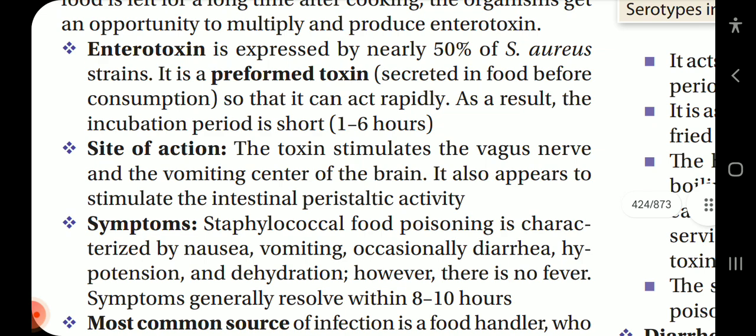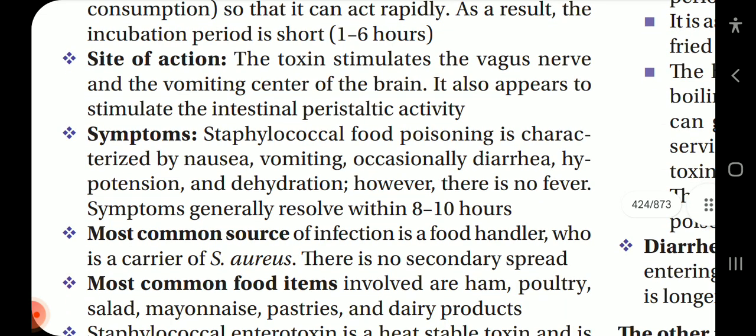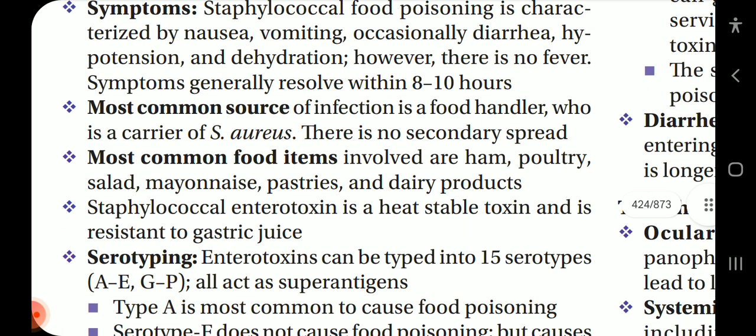Site of action. The toxin stimulates the vagus nerve and the vomiting center of the brain. It also appears to stimulate the intestinal peristaltic activity. Symptoms. Staphylococcal food poisoning is characterized by nausea, vomiting, occasionally diarrhea, hypotension and dehydration. However, there is no fever. Symptoms generally resolve within 8 to 10 hours.